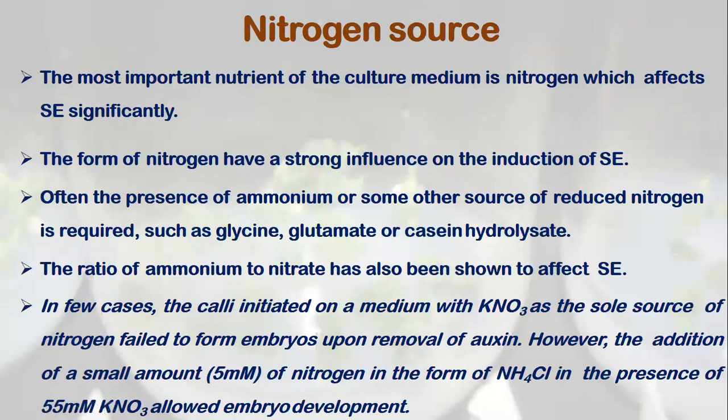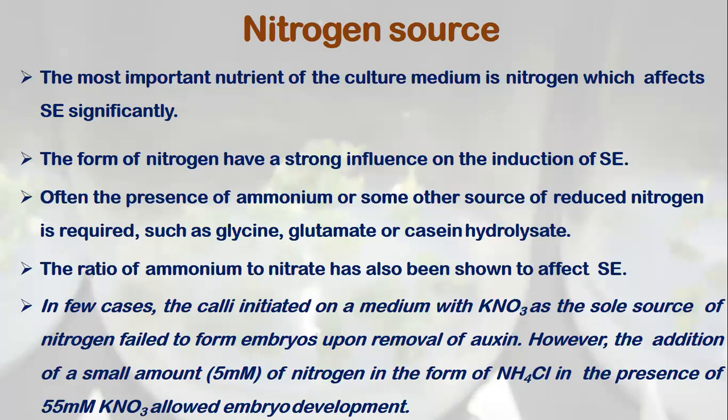So next is nitrogen source. The most important nutrient in the culture medium is nitrogen, which affects the process of somatic embryogenesis significantly. It has a very pronounced effect on the process of somatic embryogenesis. The form of nitrogen has a strong influence.